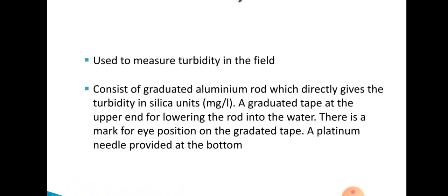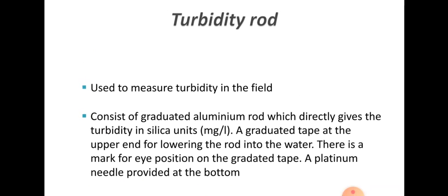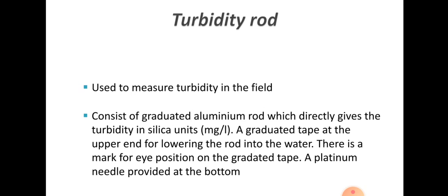So what is a turbidity rod? A turbidity rod is used to measure the turbidity in the field. We know that there are various methods of testing the quality of water, or for that matter any other materials. So we do the field test as well as the laboratory test. The turbidity rod is normally used for measuring the turbidity in the field.